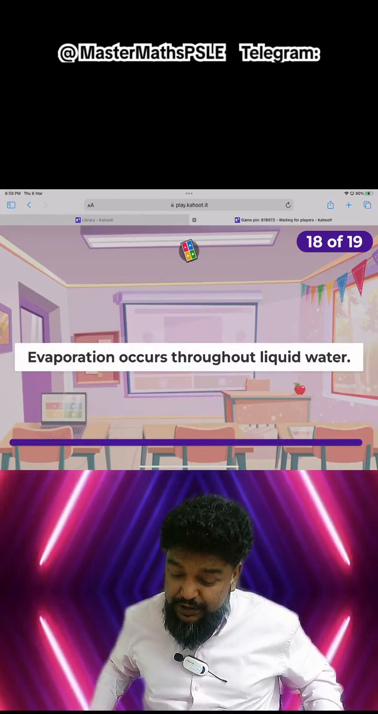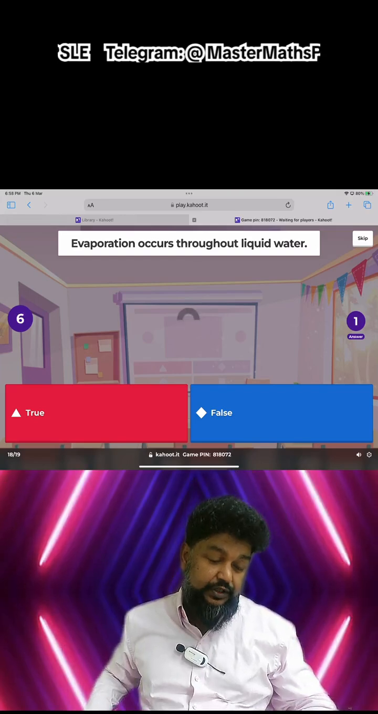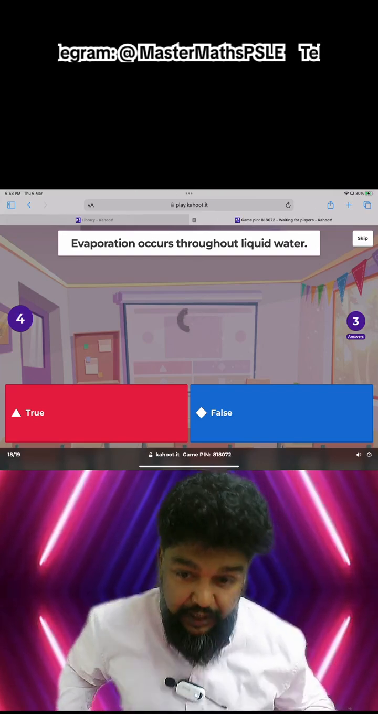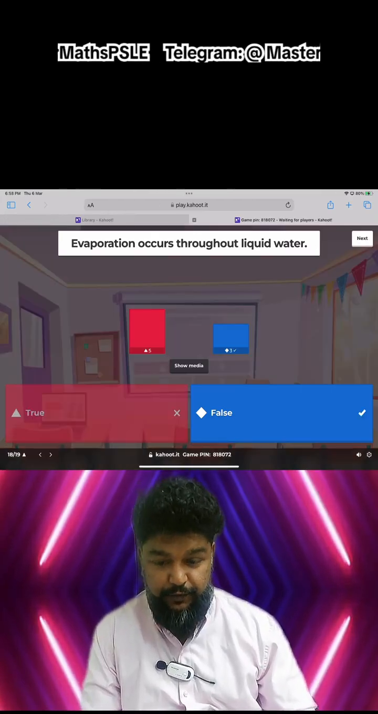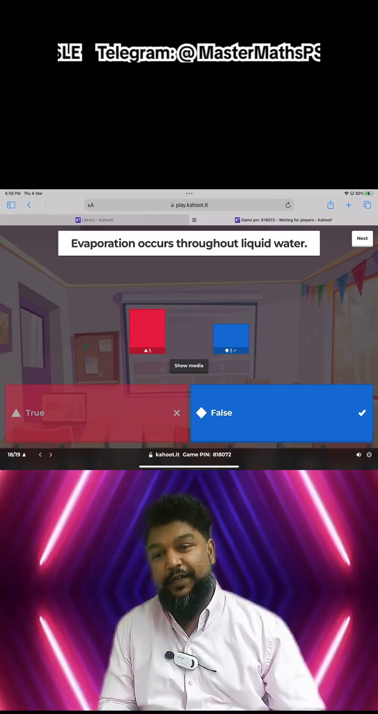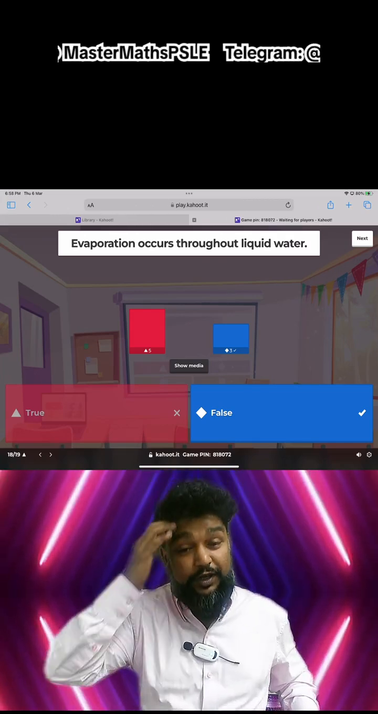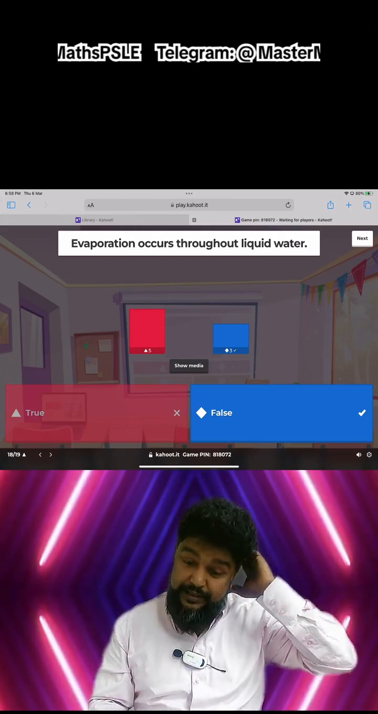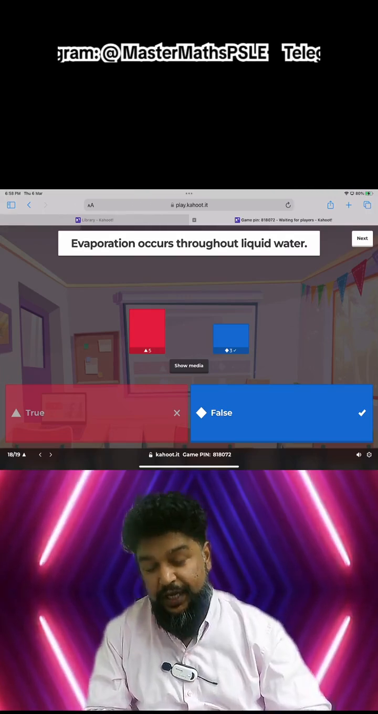Evaporation happens throughout the liquid. Do you think it happens throughout the liquid? True or false? Hey guys, again we're split right down the middle. These are all very important concepts, and in fact they're basic concepts we need to master. Evaporation does not happen throughout the liquid. Yes, Viviana, it doesn't happen throughout the liquid.